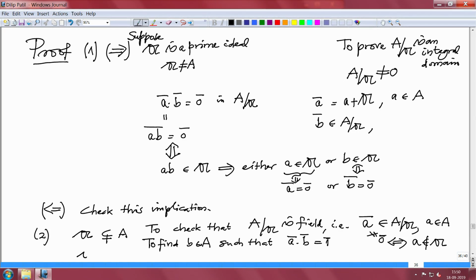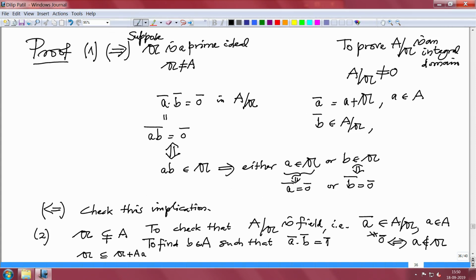So, obviously what do I consider? Look at the ideal generated by Gothic A and that small a. So, that is the sum. This is clearly an ideal which contains Gothic A and small a also. So, this is the smallest ideal which contains Gothic A and small a.